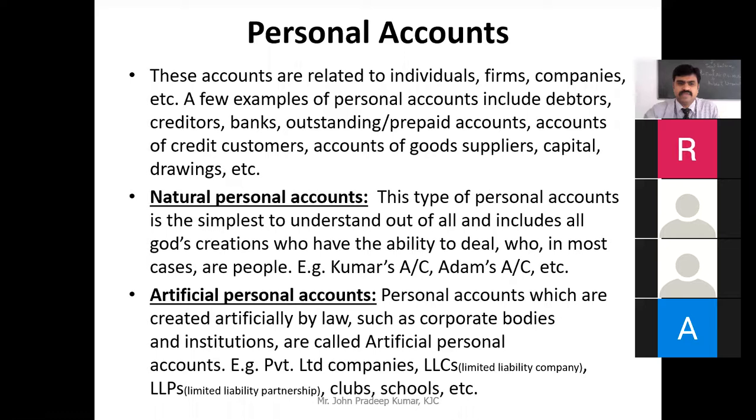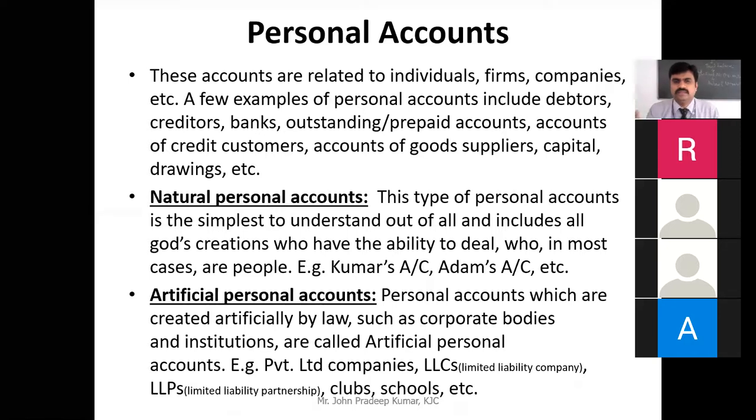The second one we have is called artificial person account. What is artificial person account? This person is not a natural person, not a human being, but it is a person which is identified by the law. It is approved by the law, and the law says this is a person. So anything which is created by the law is called an artificial person. Like, for example, a company.